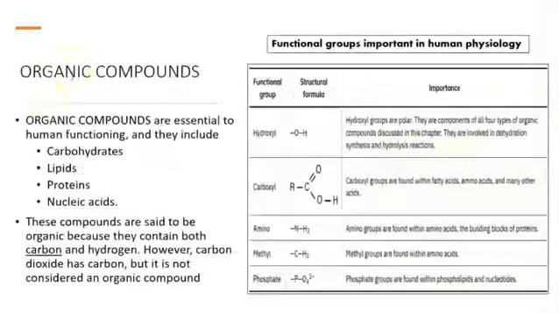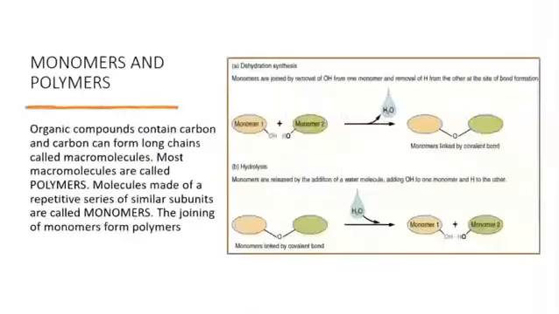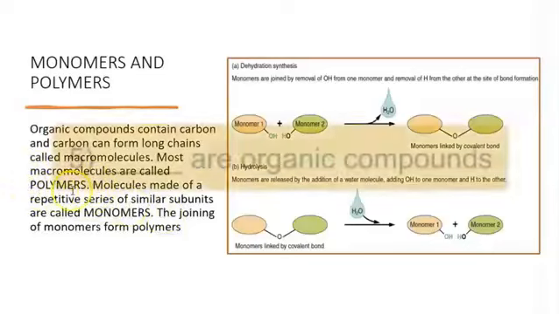Okay, the next topic is organic compounds. An organic compound is considered one that contains carbon. So if it contains carbon, it's considered an organic compound, but carbon dioxide has carbon, yet it is not considered an organic compound. Examples of organic compounds that we're going to have are carbohydrates, lipids, proteins, nucleic acids. So let's take a look at this. When we have single units of these molecules, they are going to be called monomers. Multiple units are going to be called polymers.